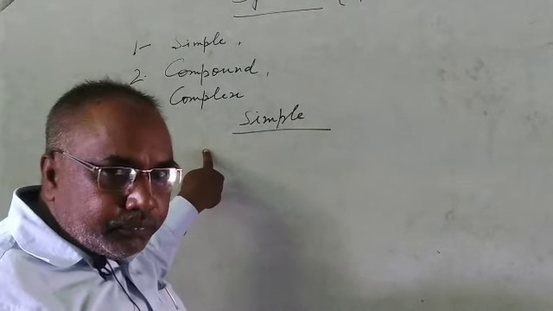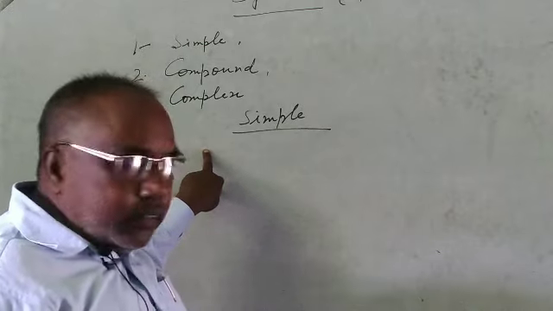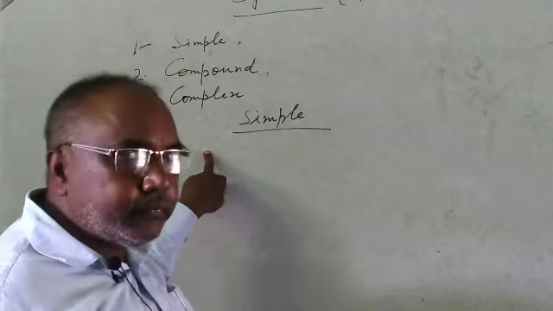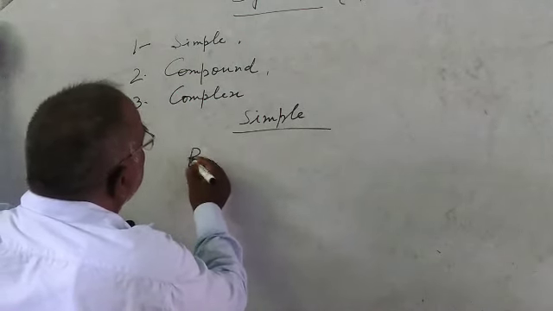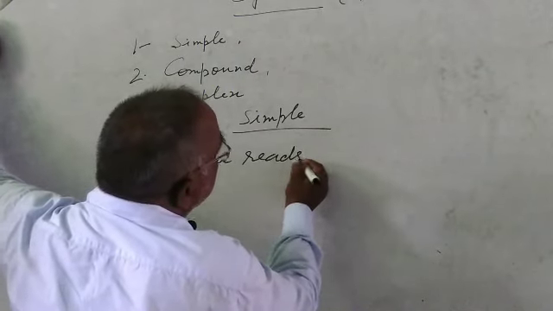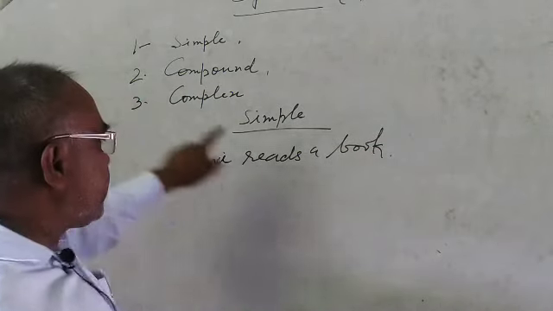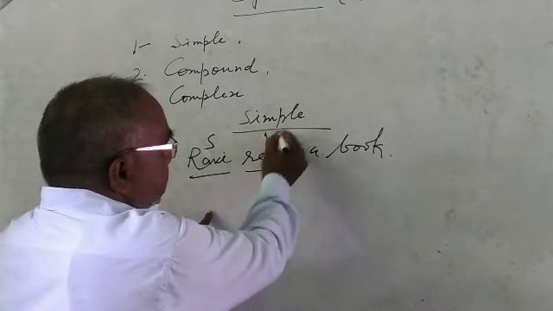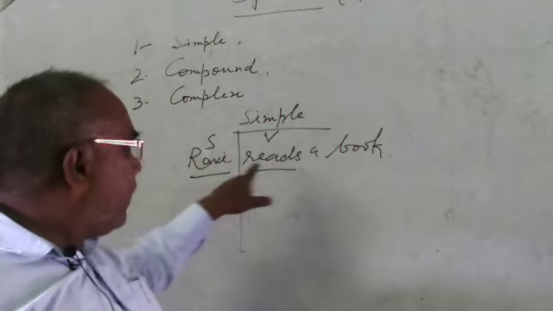Simple means, in grammatical way, one subject and one verb. One subject and one verb. For example, Ravi reads a book. This is the first example of simple sentence, and here Ravi is the subject and reads is the verb. Here is a single subject and single verb,